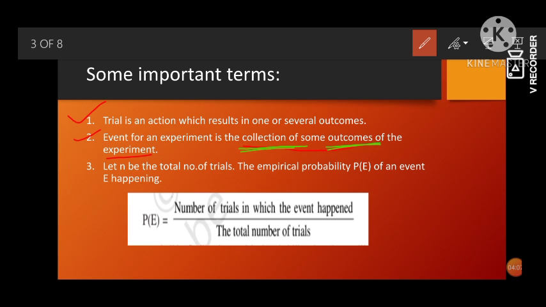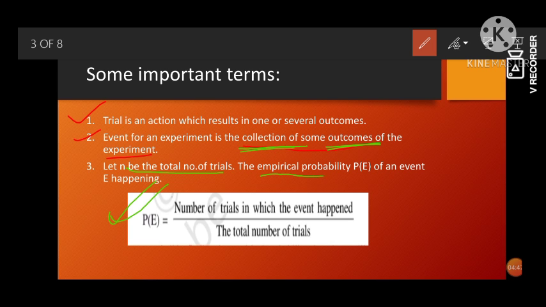And the mathematical expression to find the probability of an event is this one. Let n be the total number of trials. Here n stands for the total number of trials. Suppose flipping a coin, the total number of trials will be 2, as we are going to get 2 possible outcomes, one is head and the other one is tail. Another example that I have given was the bag containing 3 different color balls. So the possible outcomes will be 3 different color balls, red, white and black. So number of trials will be 3.